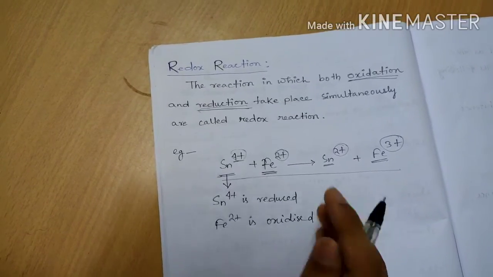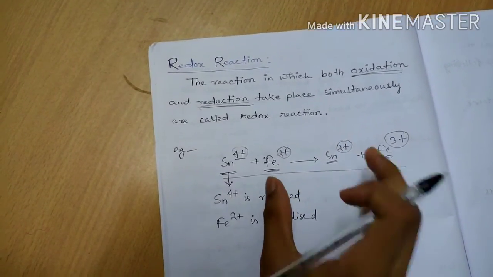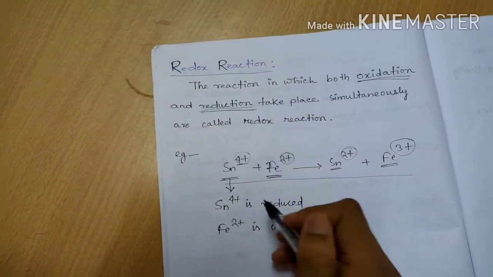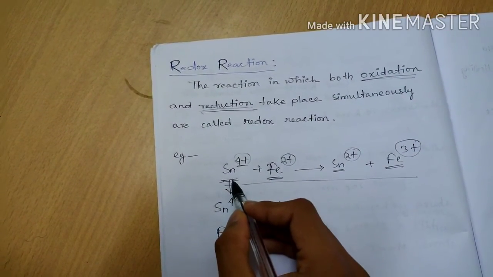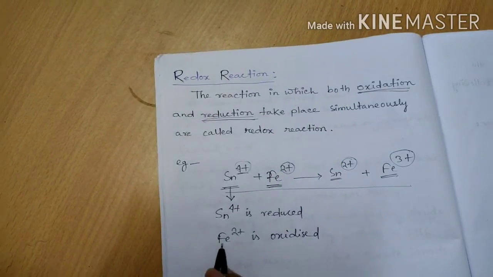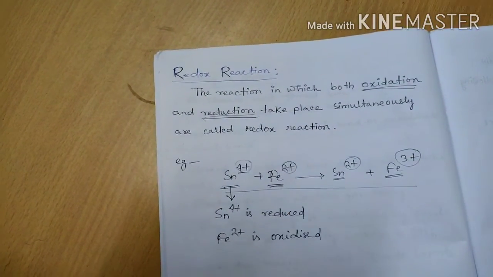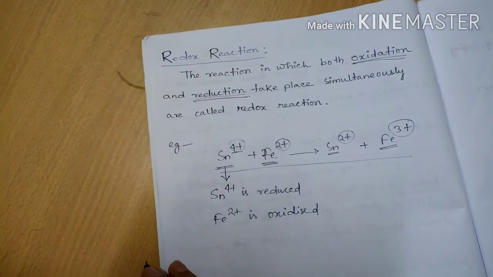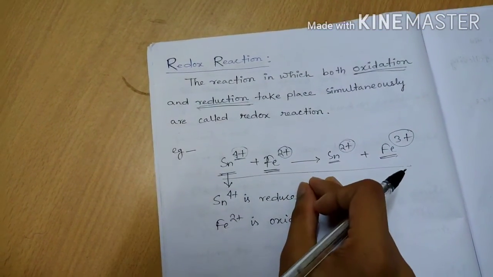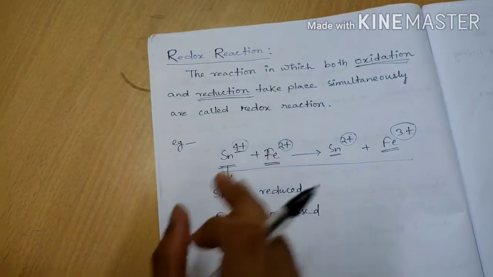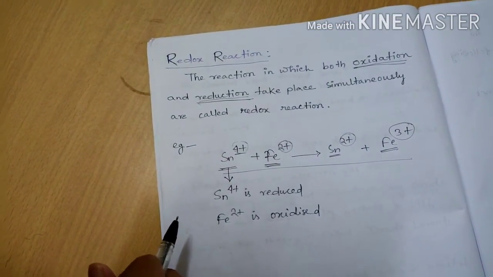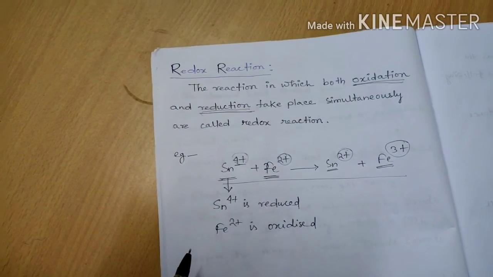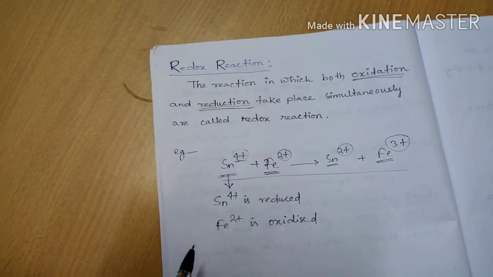Now you see in this reaction both oxidation and reduction take place at the same time, that is, Sn4+ gets reduced and at the same time Fe2+ gets oxidized. So both oxidation and reduction take place in this reaction simultaneously, so that's why this reaction is called a redox reaction.